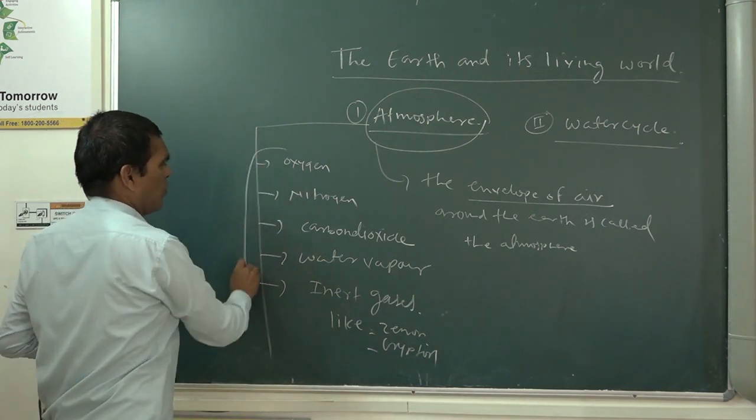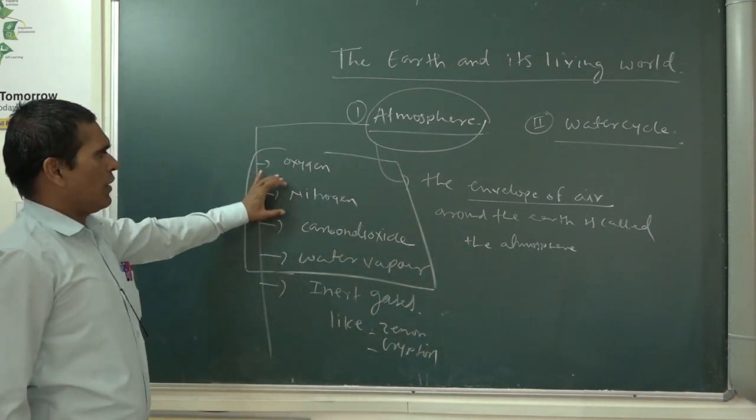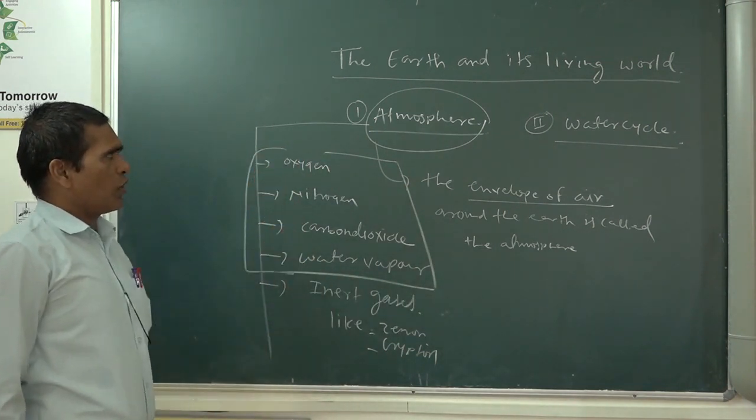You should know these four gases are very important: oxygen, nitrogen, carbon dioxide and water.